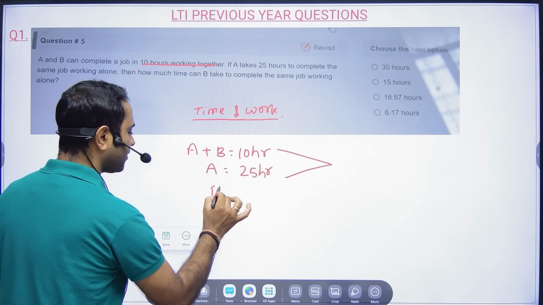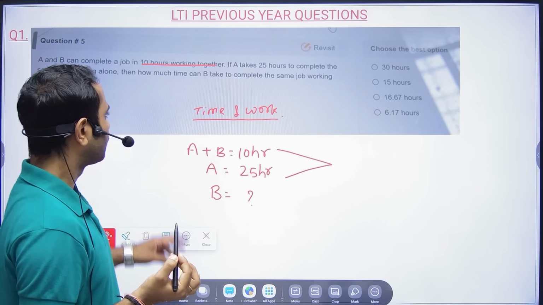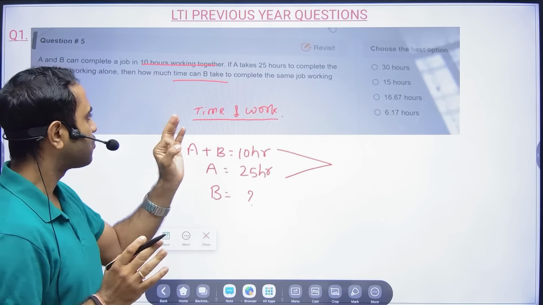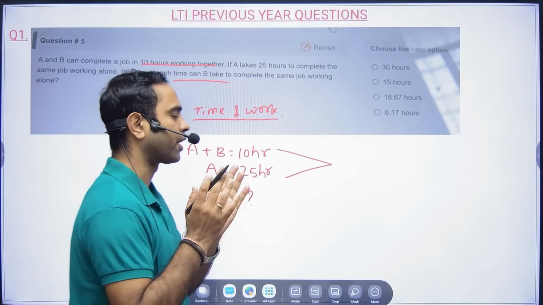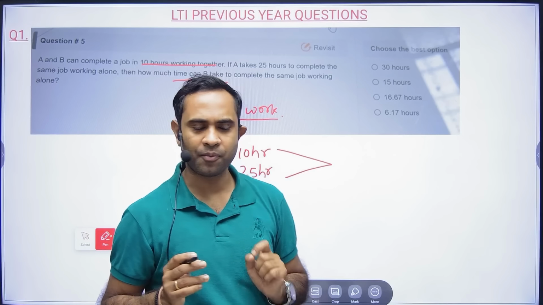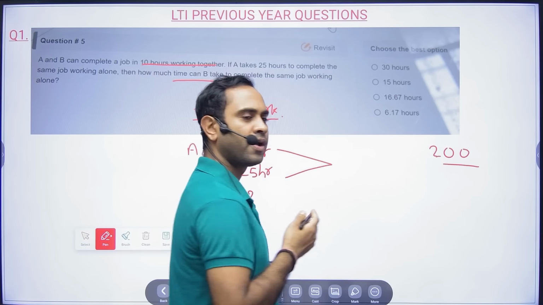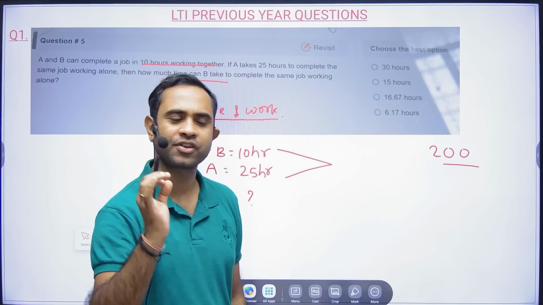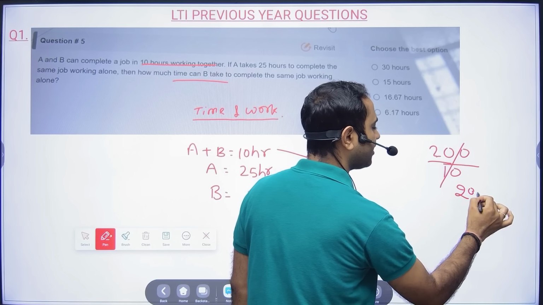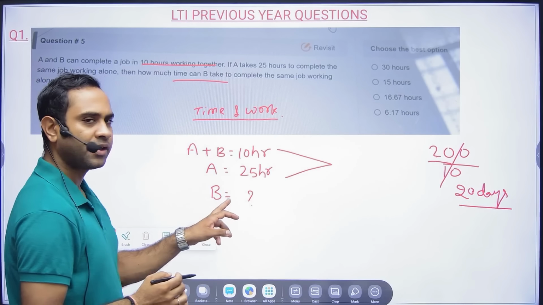First of all, you need to ask yourself what you want. You want to know how many days B will take to complete the same work. For that, what is required? You need to know the efficiency of B. If you know the total work is 200, and if you know I can solve 10 questions in a day, then you can easily tell that I am going to take 20 days. So here I need to know the efficiency of B.